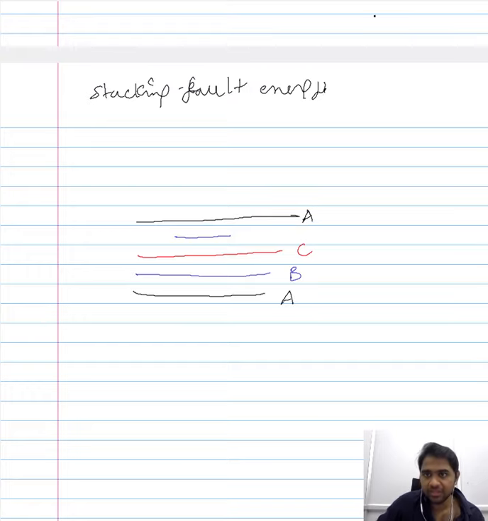So this will be your A, this will be your B, and this would be your C. So here you will have a regular stacking sequence. However, when you consider the local stacking sequence here, it will be A, B, C, and B here, and you will have your A again, B again, C again.